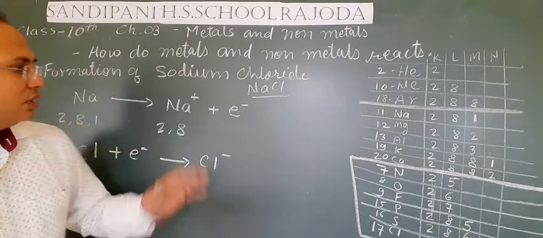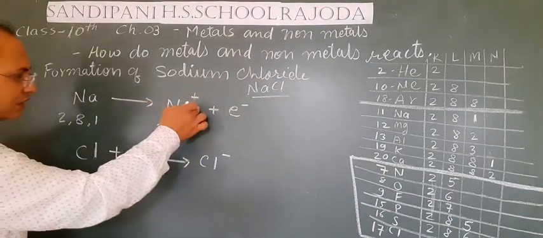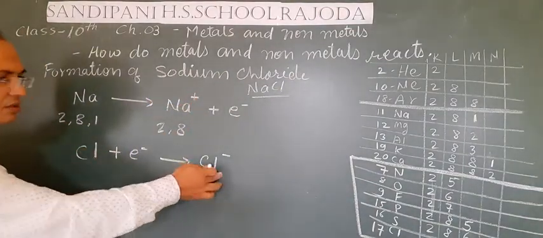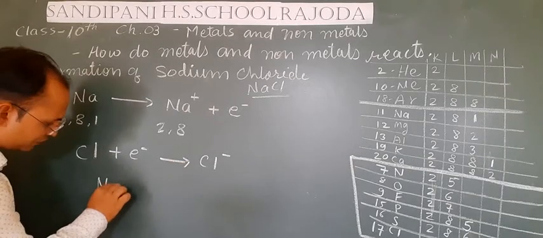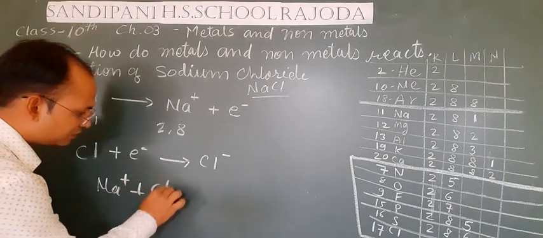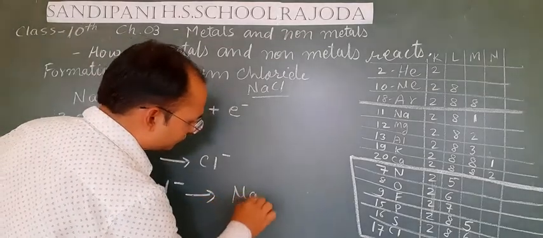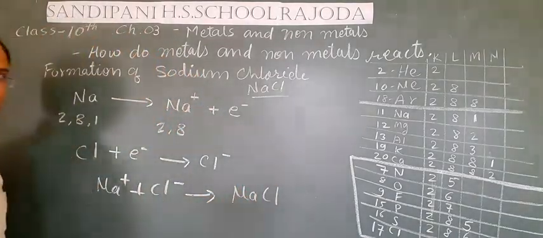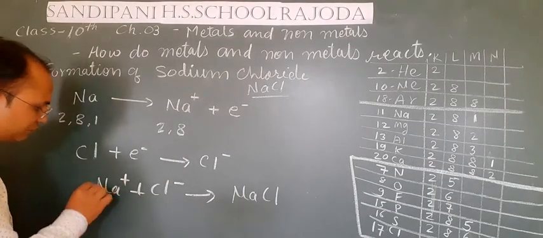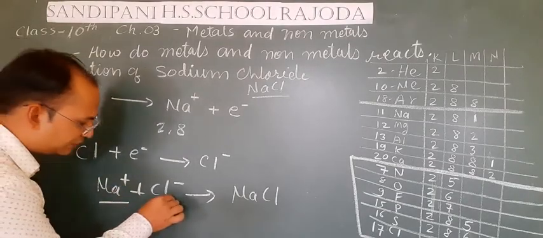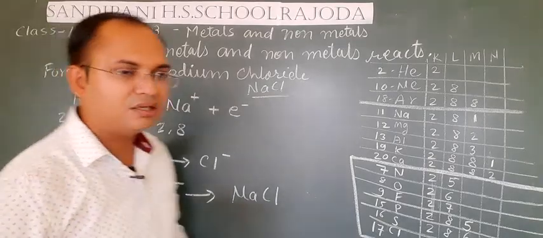Now students, this positively charged sodium ion and this negatively charged chloride ion, Na plus and Cl minus, will combine together to form NaCl. You can see, students, this is the sodium ion and this is the chloride ion.